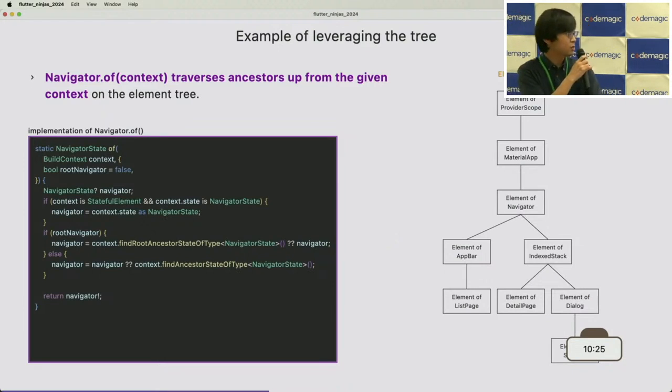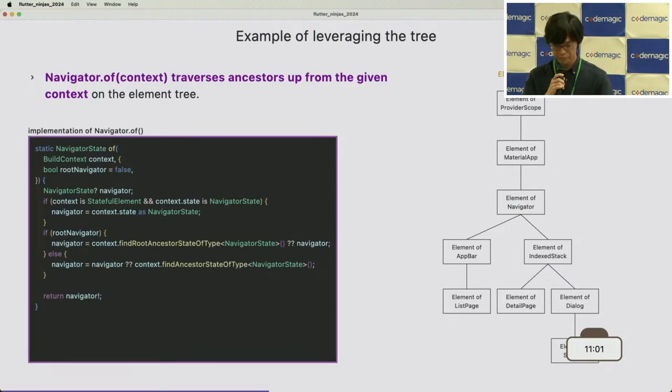So why do they form the tree? Here I prepared an example of leveraging the tree. It's Navigator. Maybe all of us already know the Navigator.of(context) method, right? If we want to navigate to some other page or get back from another page, we have to call this method, and we have to get the relevant NavigatorState object, right?